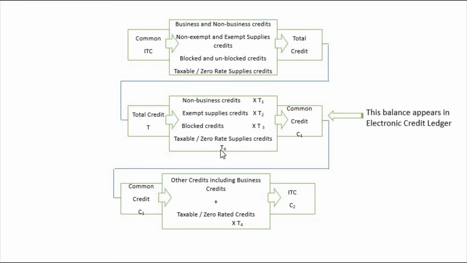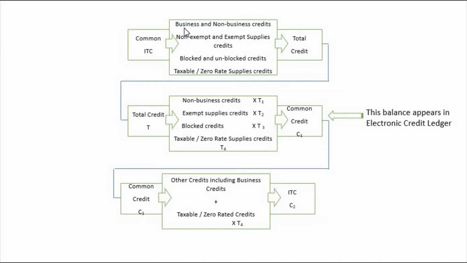We are allowing this to flow through this channel to call it C1, common credit, right? Sir, you may ask me, what is this common credit and what does it include? Common credit includes business credits or supplies made for business purposes.